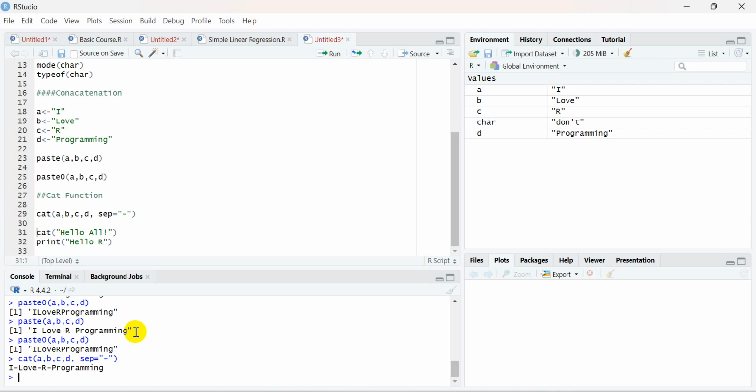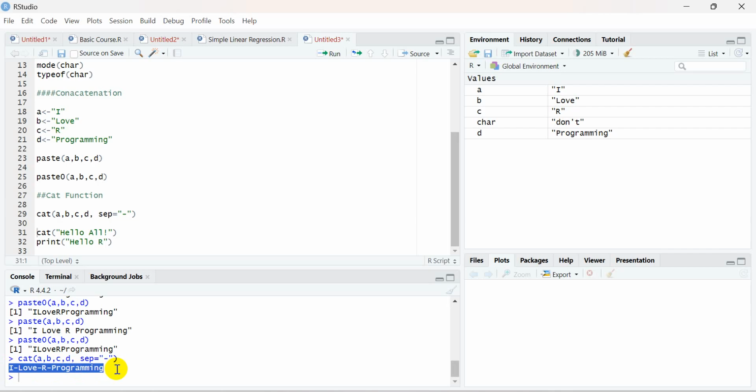Because this string comes in double quotes by default, which means it is a string that can be used in our programming activities. But if you print without double quotes, it is a string but not one that can be used in programming further. That is the subtle difference between the paste, print, and cat commands.